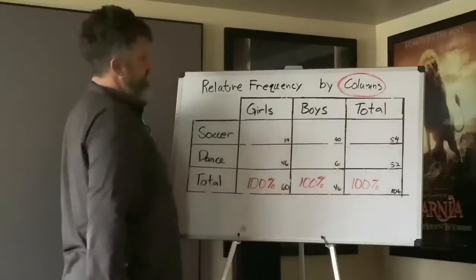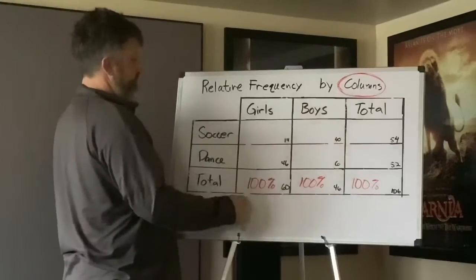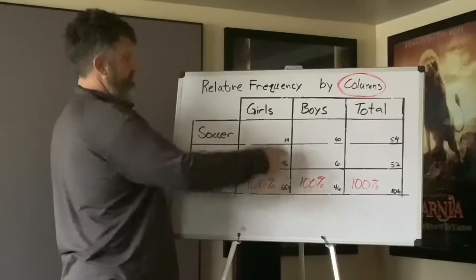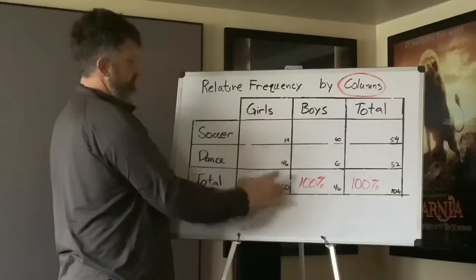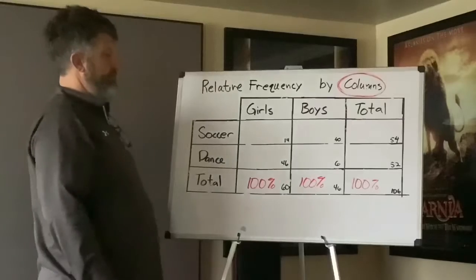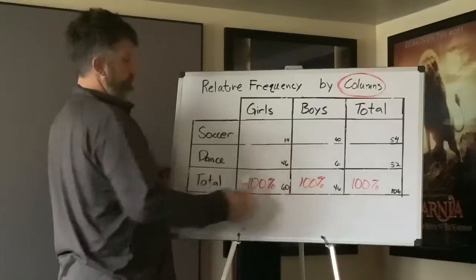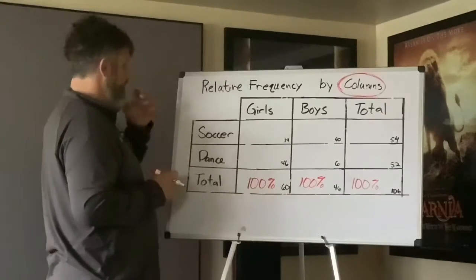So the way that we're going to ask this is we're going to say, okay, given that you're a girl, what is the probability that you wanted to play soccer? Okay, that's a big idea in the question I'm asked. Given that you're a girl, so we know we're talking about this column right here, what is the probability that you wanted to play soccer? Well, the way you do that is you take 14, the part, divided by the whole. Okay, so Tanya, will you do 14 divided by 60 for me, please?